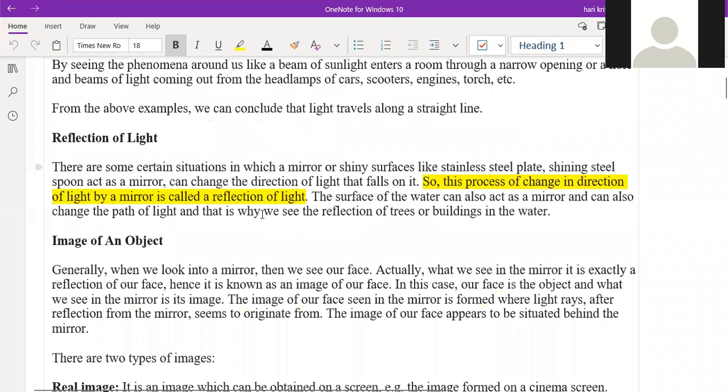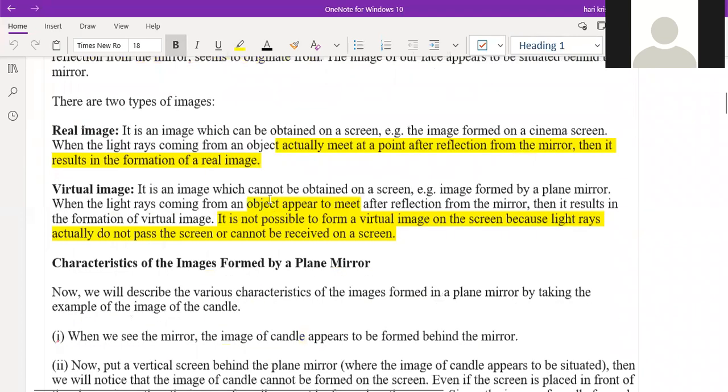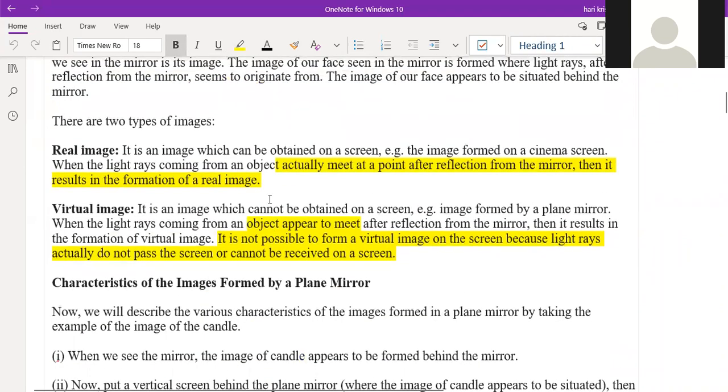So reflection of light we also discussed in the last class. Whenever you see an image formed by reflection, it is either a real image or a virtual image. What is the meaning of a real image? An image that can be obtained on a screen.